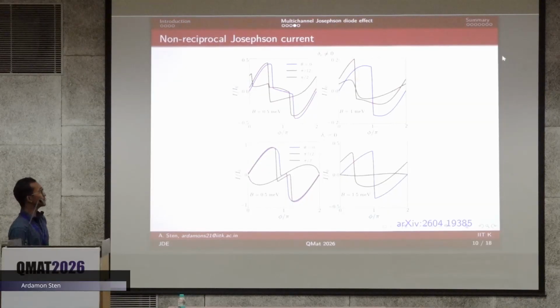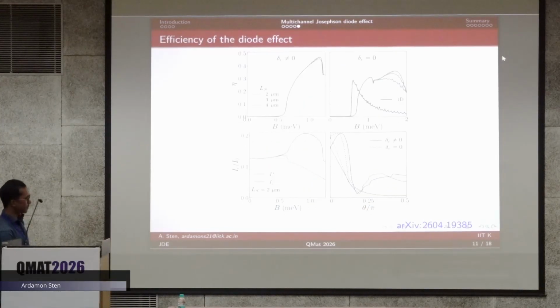To have an asymmetry, to get the Josephson diode effect, what we need is a finite component along the y direction as well, along the spin orbit direction. Okay, I'm coming to the end. When we have a finite angle, we have an asymmetry in the critical currents, and that means a finite JDE. To quantify the diode effect, we plot the efficiency as a function of the magnetic field.